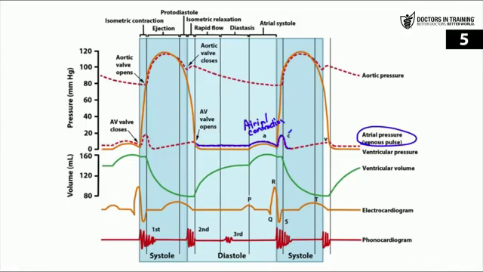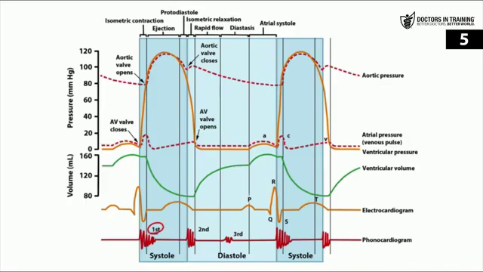So when the ventricle contracts, the pressure will actually cause the mitral or the tricuspid valve to kind of bulge into the atria, and that causes an increase in pressure in the atria. And then we see one more wave called the V wave, and this is an increase in atrial pressure due to filling against a closed mitral or tricuspid valve.